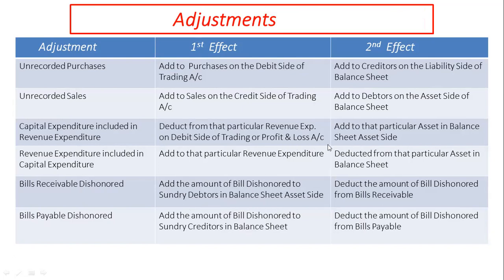Second effect is shown as addition to that particular asset on the asset side of the balance sheet.